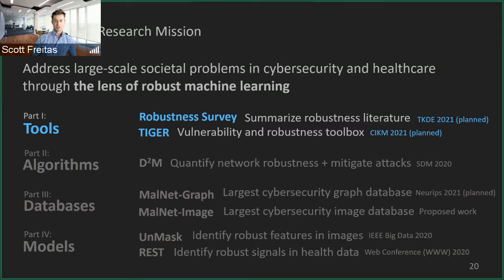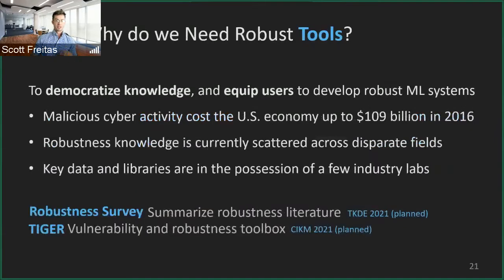Developing tools to assist researchers navigating the complex field of graph robustness. And with this, we'll start with the Robustness Survey, and essentially a little bit of motivation for why we need robust tools. So the goal here is to democratize knowledge and equip users with the key tools they need to develop robust machine learning systems.